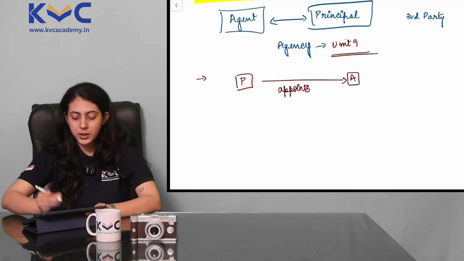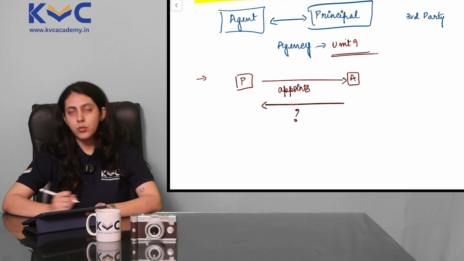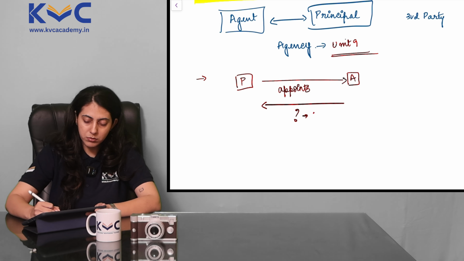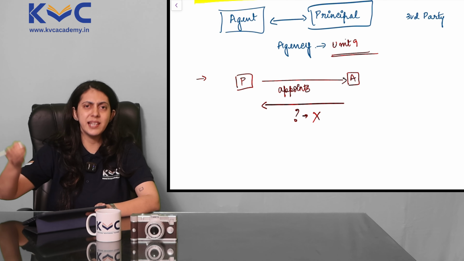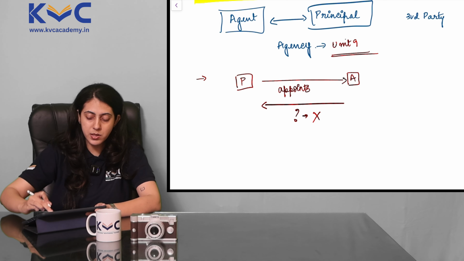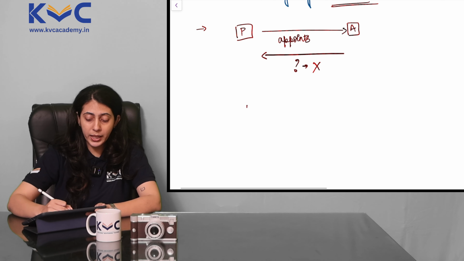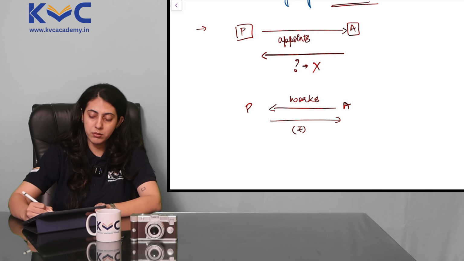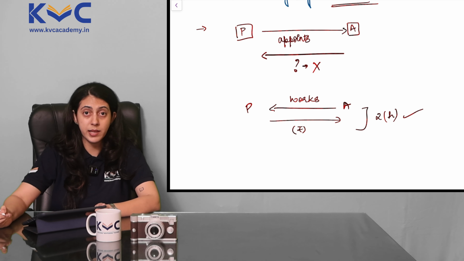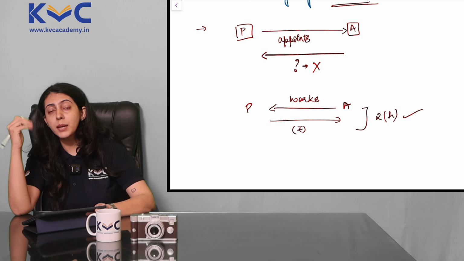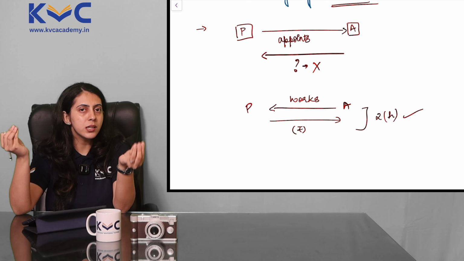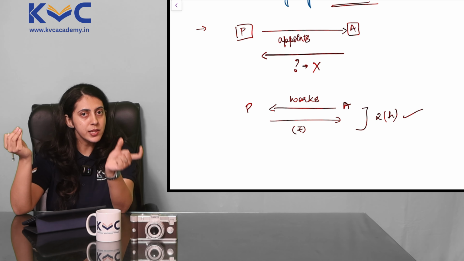So principal is doing something. At this point, what is the agent doing for the principal? Is there something in return on part of the agent? No. All that agent is doing is, okay, he is accepting that appointment by the principal. See, don't get confused. When the agent works for the principal, the principal is going to give him something in return. This is a separate contract altogether, section 2H contract. But at the time of appointment, the agency is merely getting formed. Agent is not doing anything in return for the principal, but still that agency is valid.